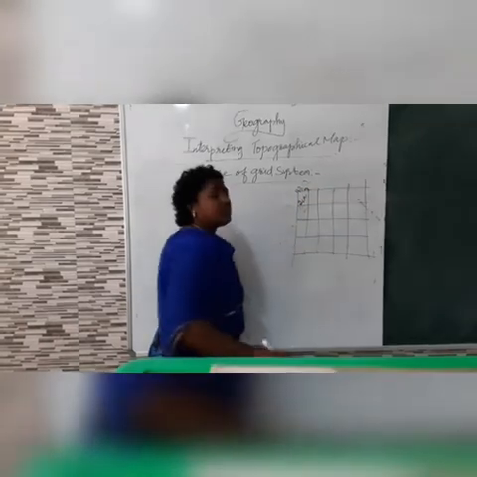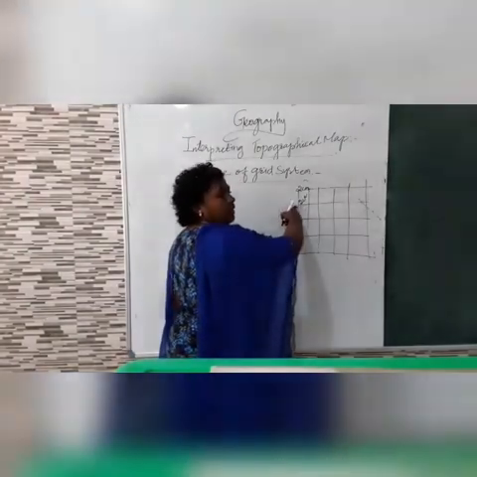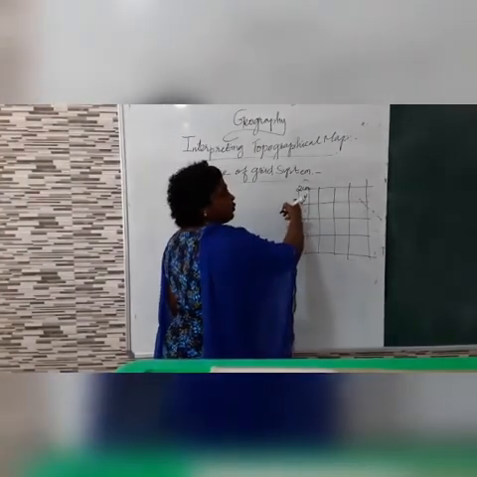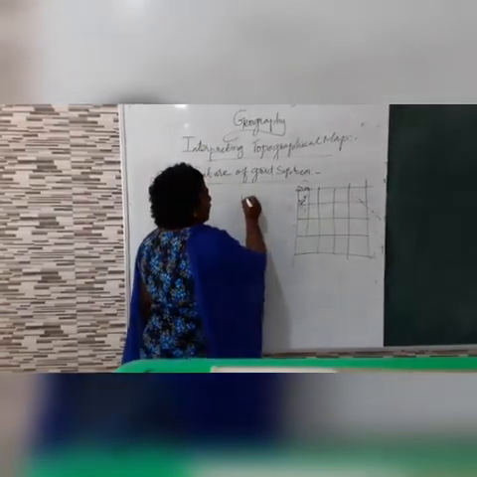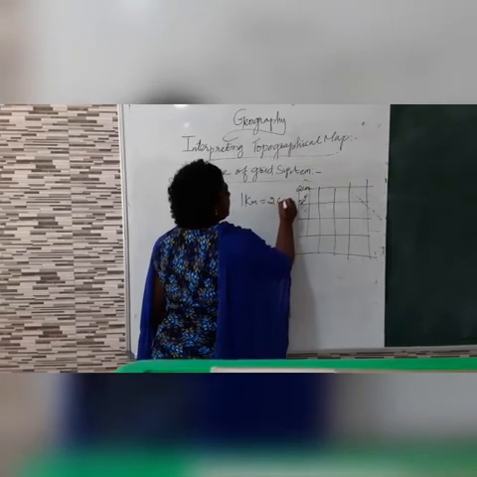So if it is 1 kilometer on the ground, on the map it will be given as 2 centimeters. So 1 kilometer is equal to 2 centimeters.